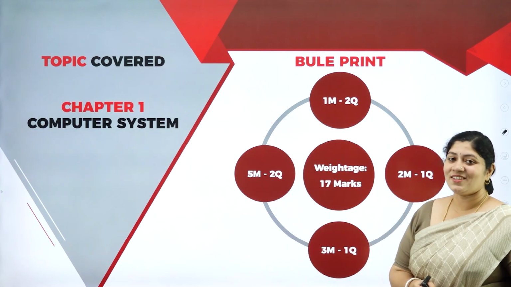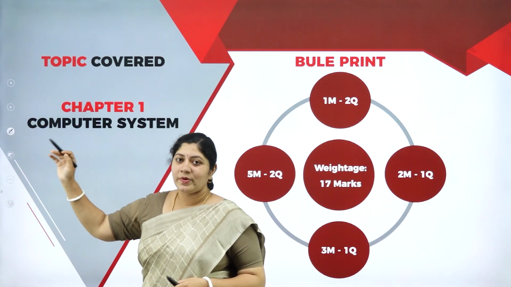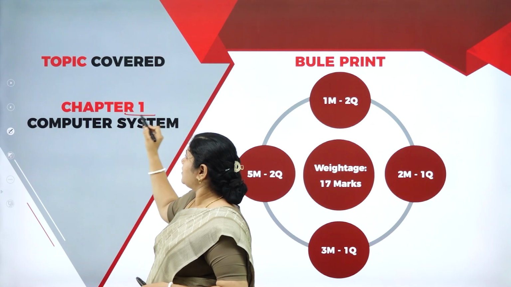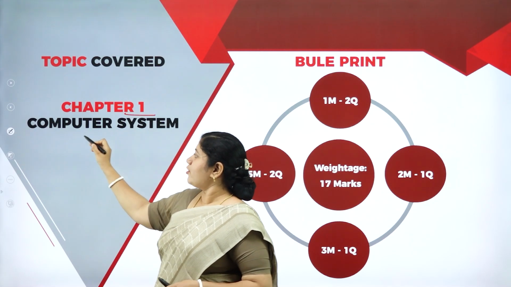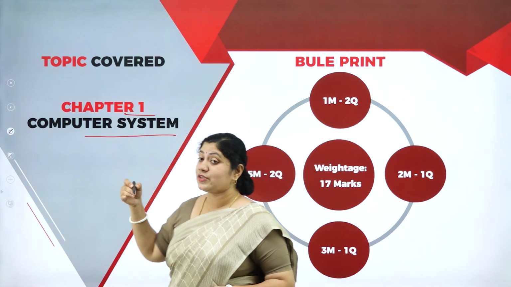Over here, the first unit, the topics covered under chapter number 1. First, understand what the first chapter is: computer systems.